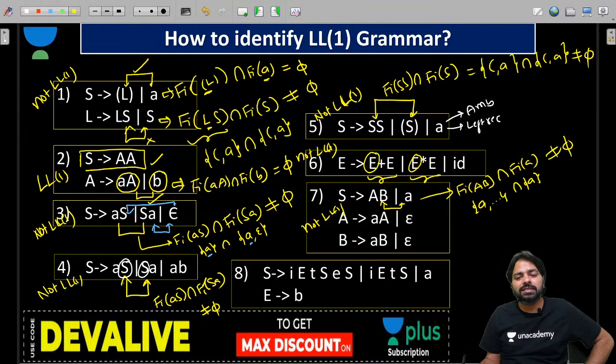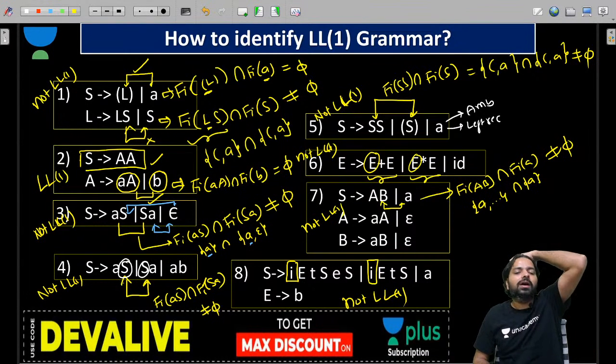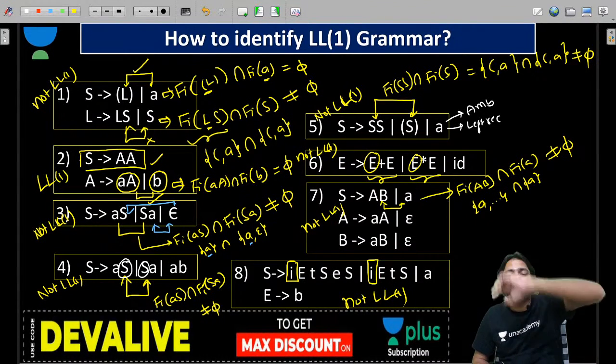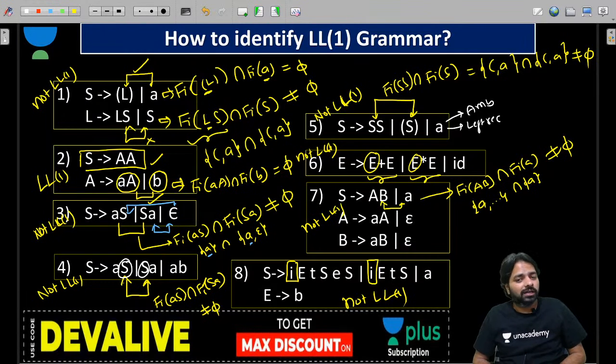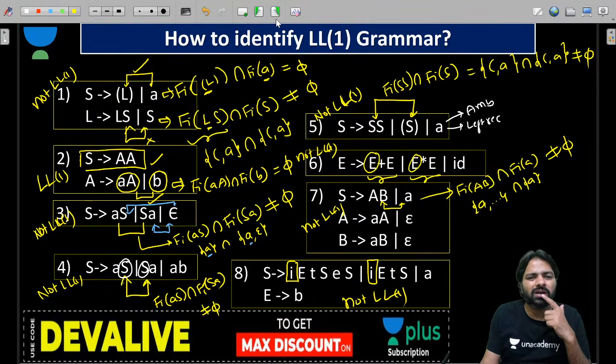And the eighth one, guys, you can see now, okay, I is here. So it is a common prefix, right? Directly you can say it is not LL1. Everybody, it is not LL1. So we are applying rule 1. Sometimes you require rule 2 because of epsilon. Okay, this is how quickly we can identify LL1. We can just apply the shortcut.